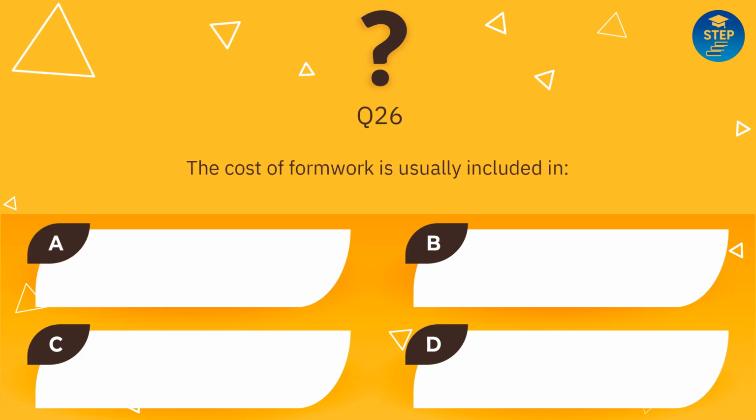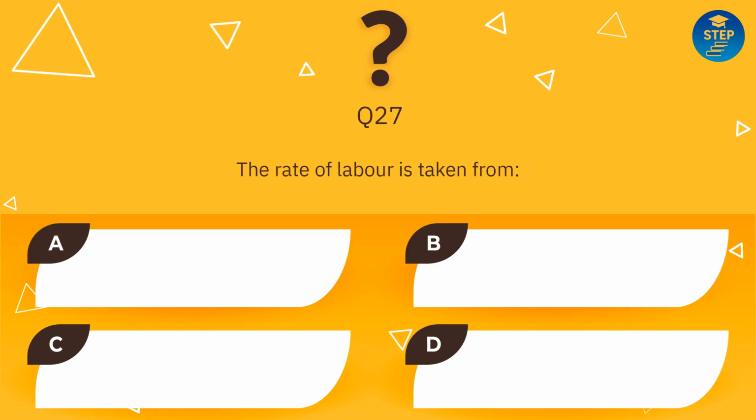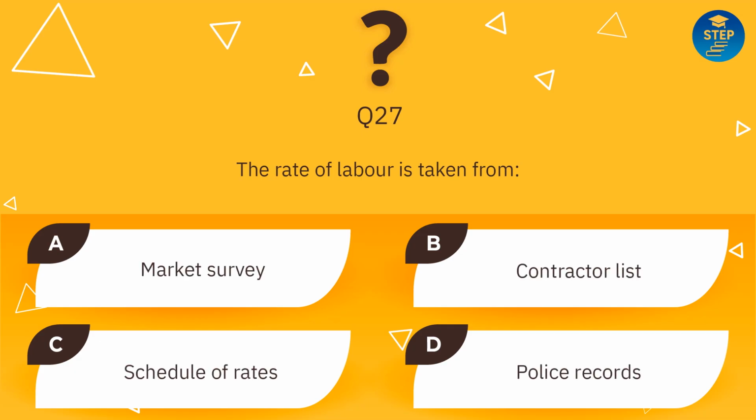The cost of formwork is usually included in concrete rate. Answer is concrete rate. The rate of labor is taken from: market survey, contractor list, schedule of rates, police records. Answer is schedule of rates.